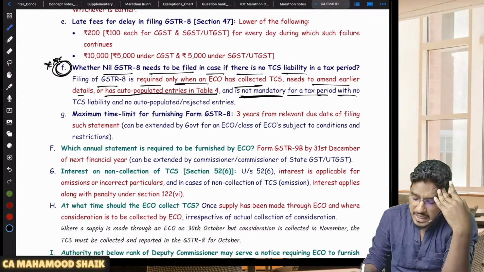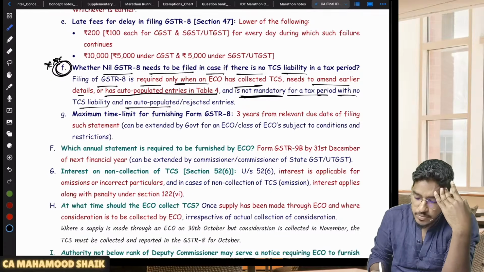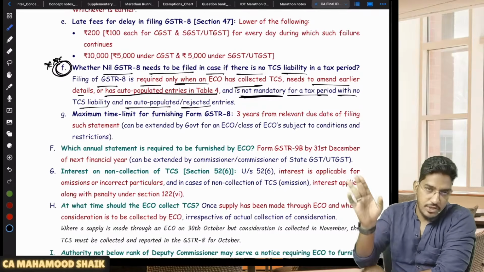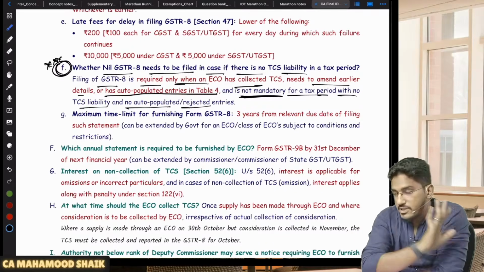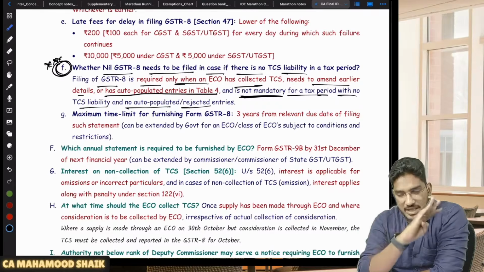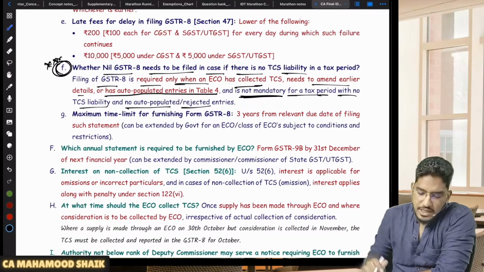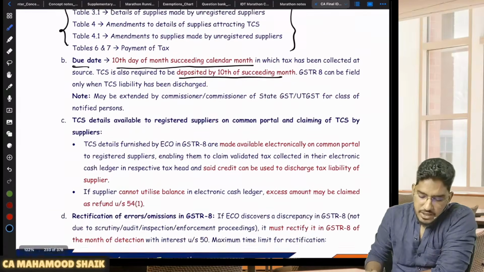It is not mandatory for a tax period with no TCS liability, no auto-populated details or rejected entries. That means in one particular month, if you are an e-commerce operator, you don't have any TCS to be collected. You are not required to collect any TCS amount. Number 2, no table. You don't have any entry required to be made in any of these tables.